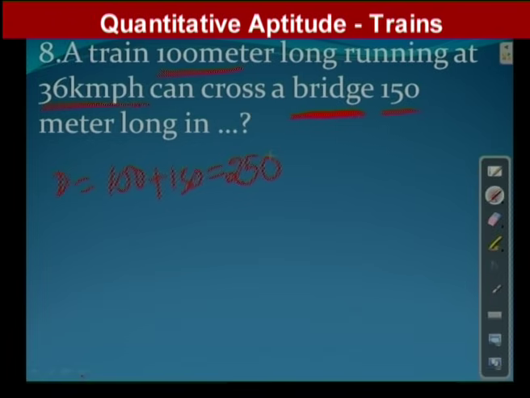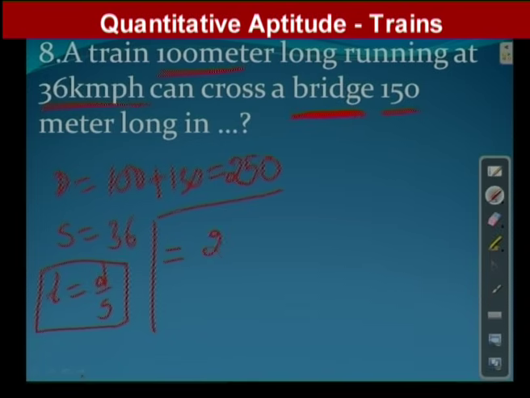Speed is given as 36 km/h, and he asked to find the time. Time formula is: time is equal to distance by speed, right? Observe all the values he gave.